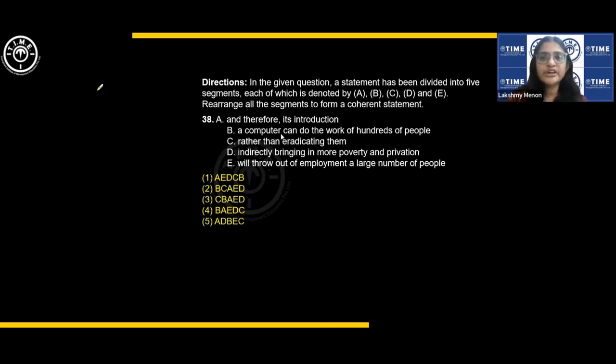A computer can do the work of hundreds of people. That could be the starting sentence. Rather than eradicating them, eradicating people, no. Indirectly bringing in more poverty and privation. Privation is again poverty, deprivation, rather than eradicating them. So DC could be the combination.